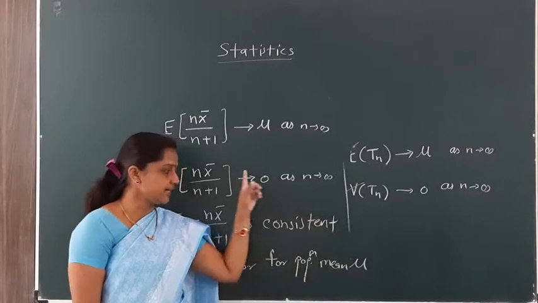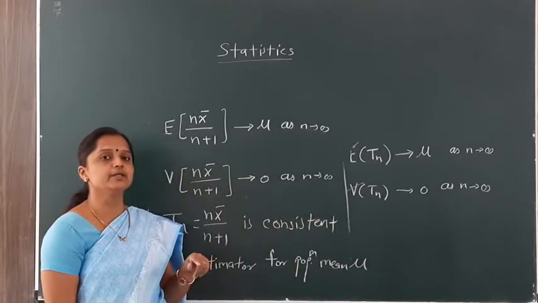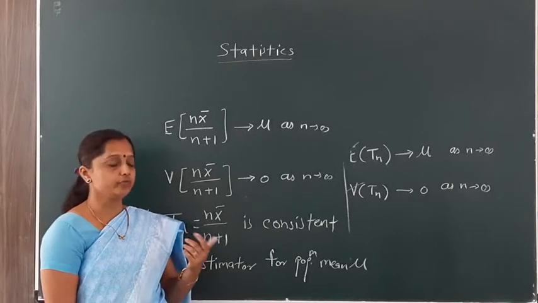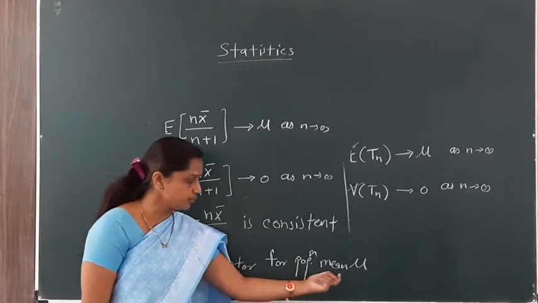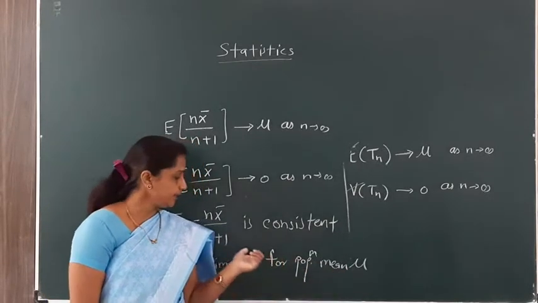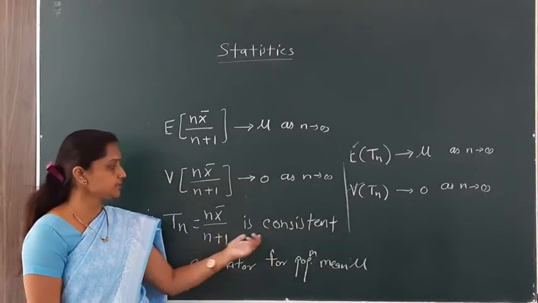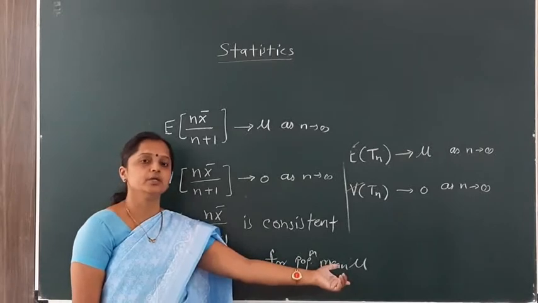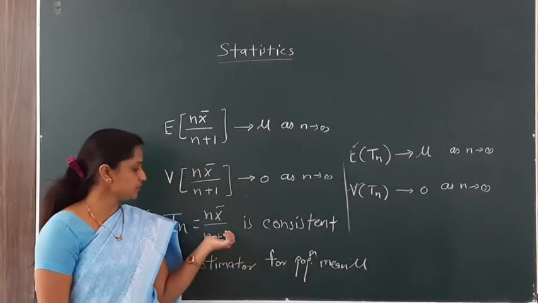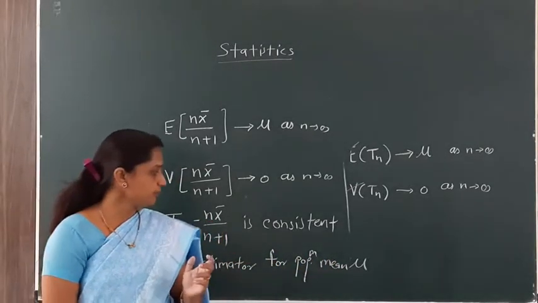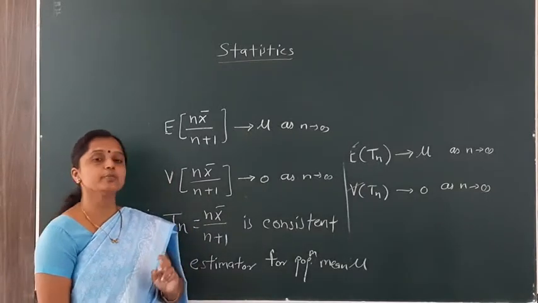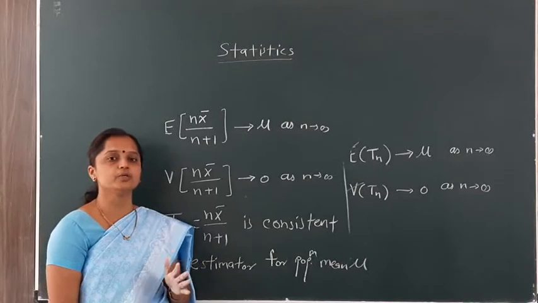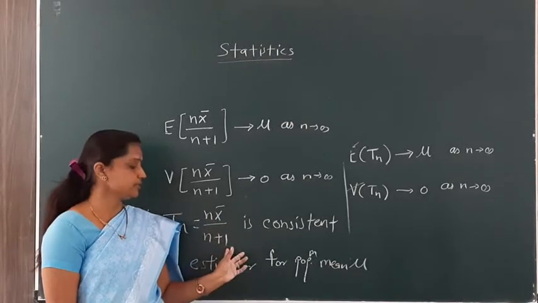The difference is that in that case, the sample variance is not unbiased but consistent for the population variance sigma square. And here this Tn is not unbiased but consistent for the population mean mu. So in a question paper, if they ask you to give an example which is not unbiased but a consistent estimator for population mean mu, then you will give this example.